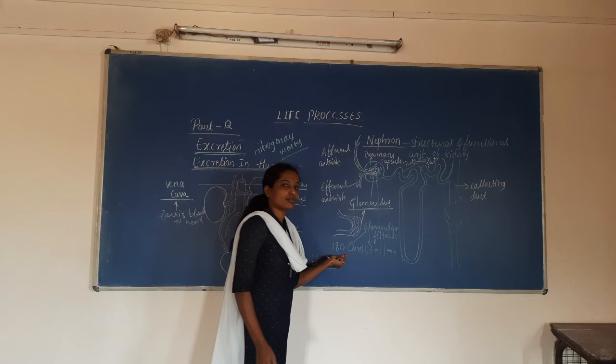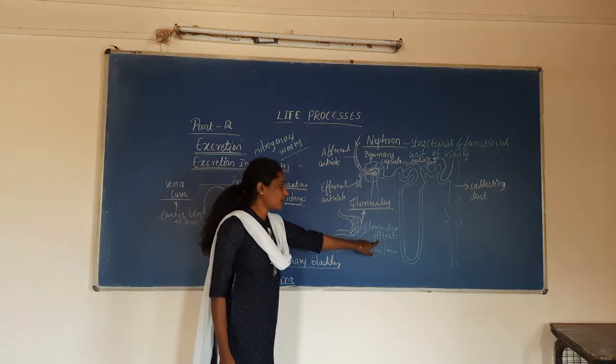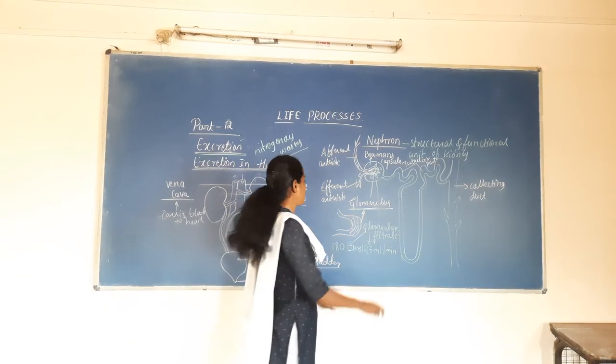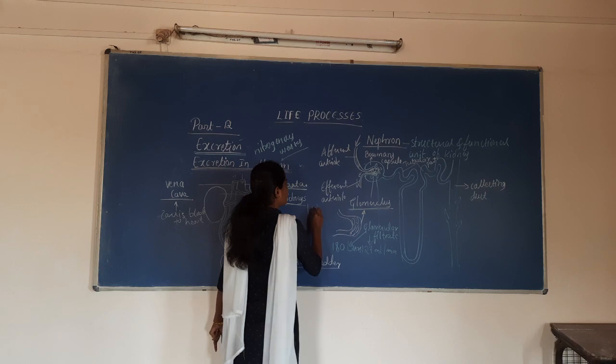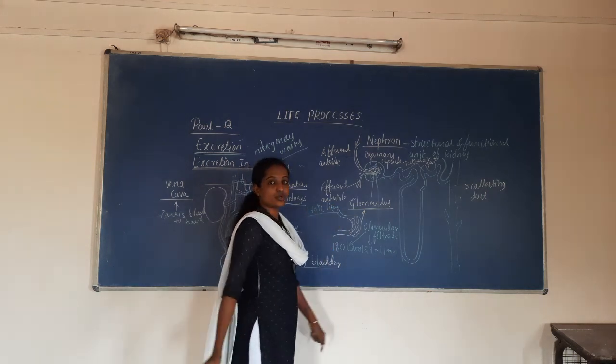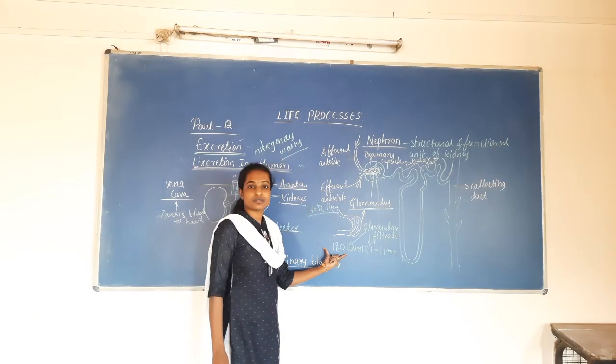So what if we excrete 180 liters of glomerular filtrate per day? Usually we excrete only 1 to 2 liters of urine. Only 1 to 2 liters of urine. The remaining 178 liters, where did it go?